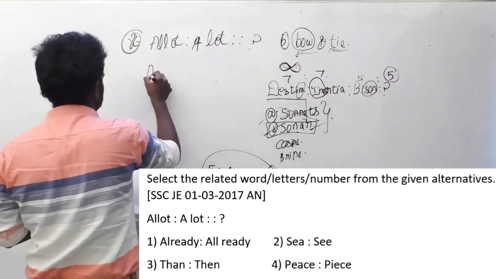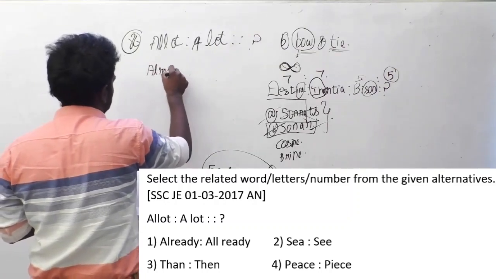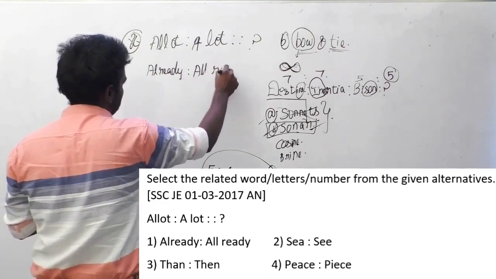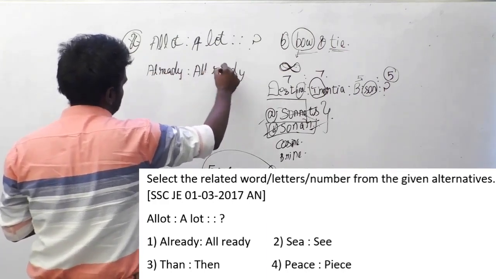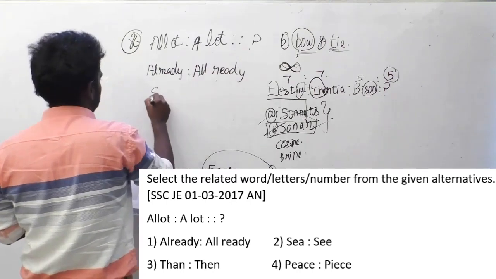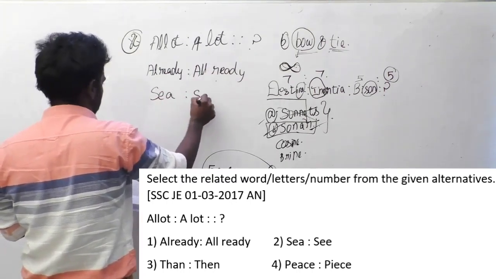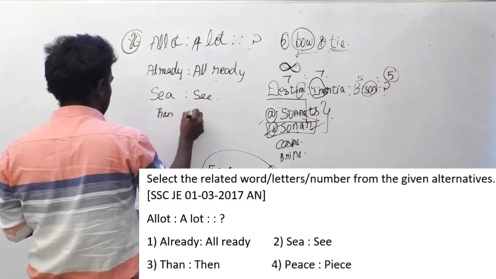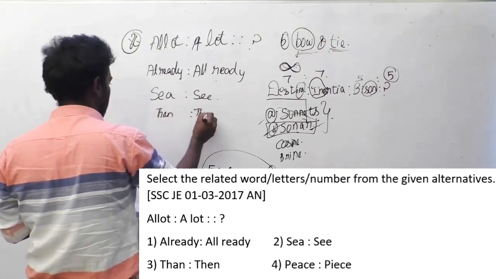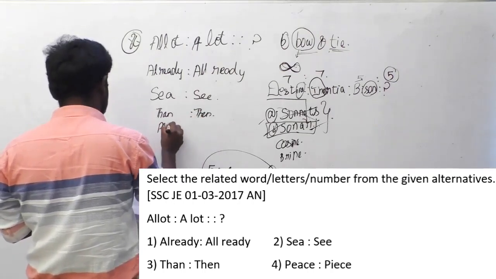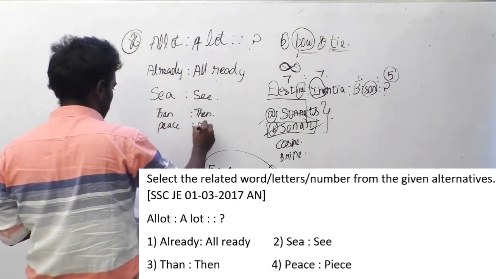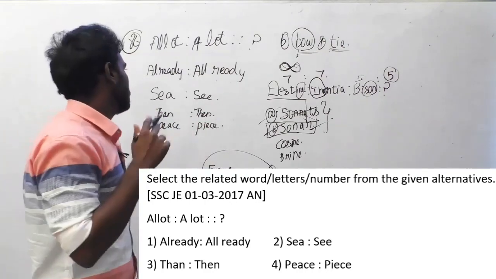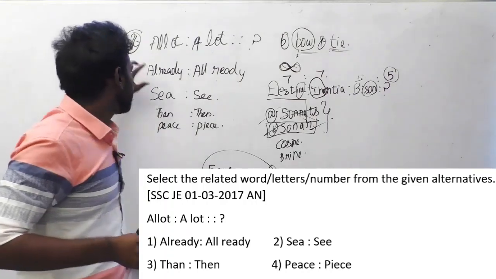Answer options are already is to already, P is to C, then is to then, peace is to peace. Can you guess the logic, guys? It's actually very simple.